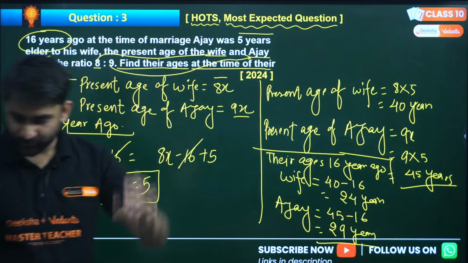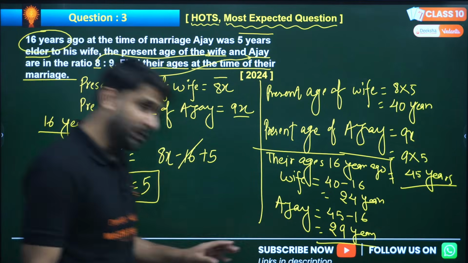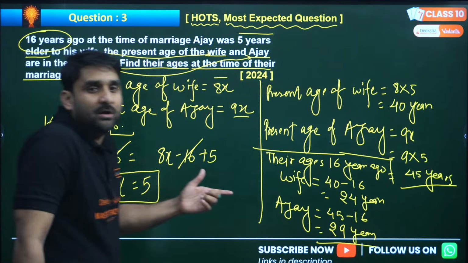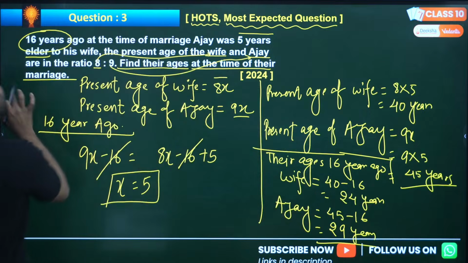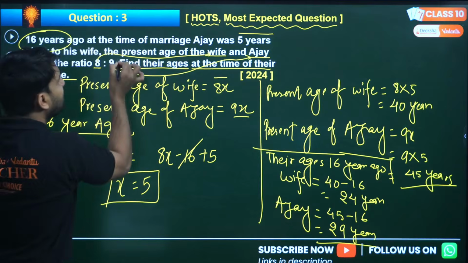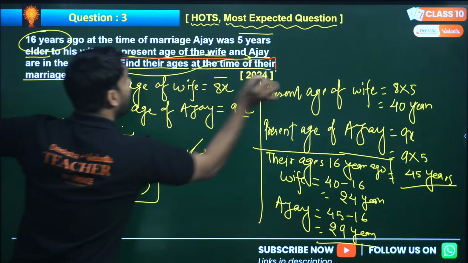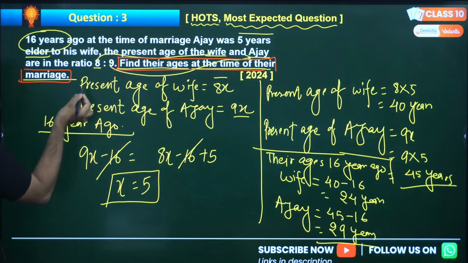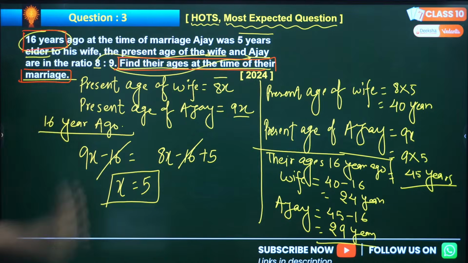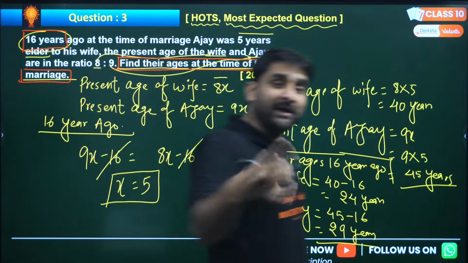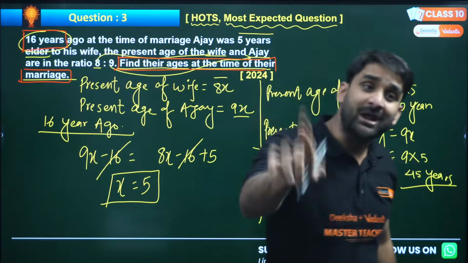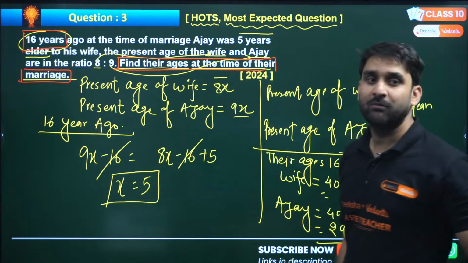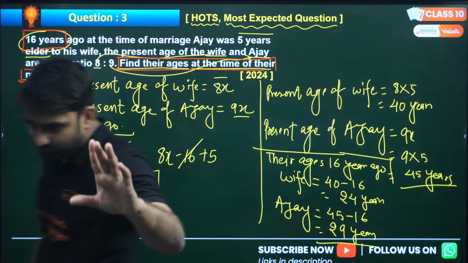Yes, Rohan, hi. So listen, my dear, I know some students might be confused about what we are finding here. Look at the last line. The last line is: find their ages at the time of their marriage. They got married 16 years ago. So after finding the percentage, we have to subtract the 16 from that, because the question is asking for their ages at the time of the marriage. I hope you have understood it.